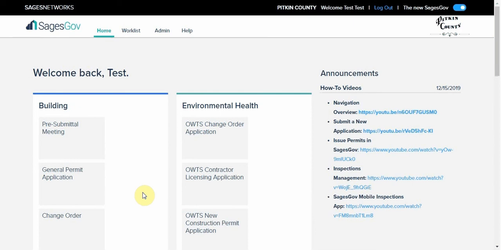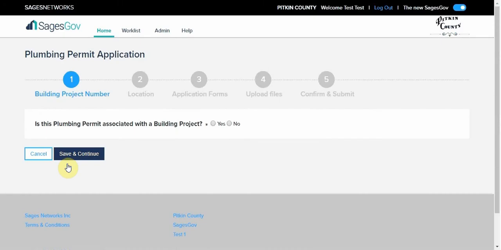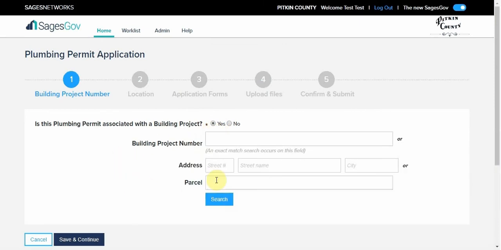How to submit a plumbing permit. The plumbing permit is located under the building section. Step 1 will ask if this permit is linked to a building project. If yes, you can enter information to link the project. If no, you can continue.